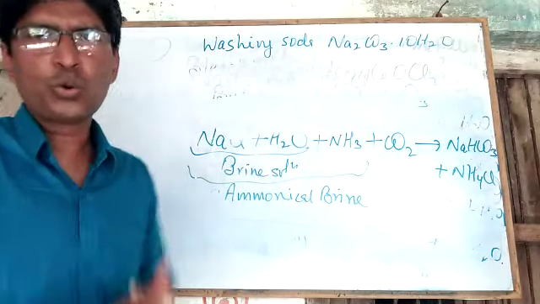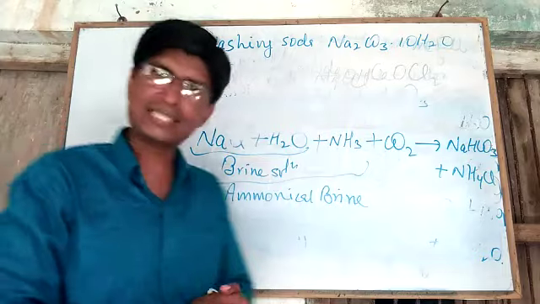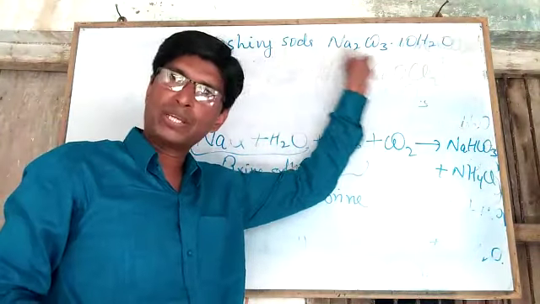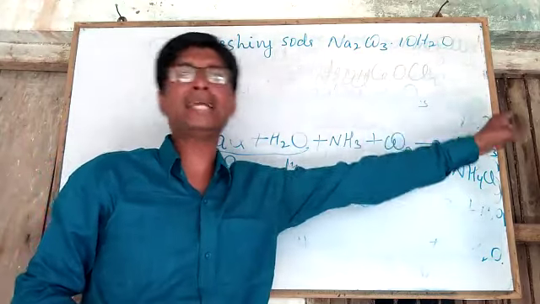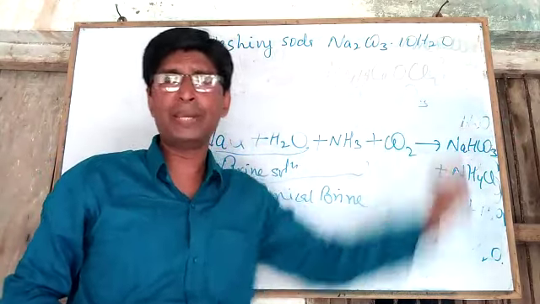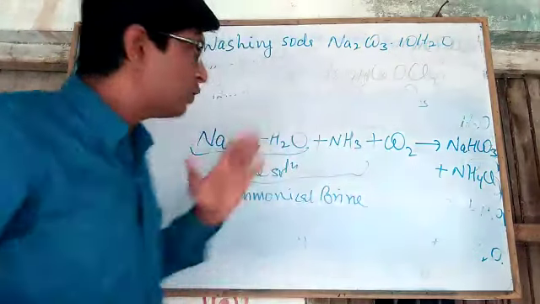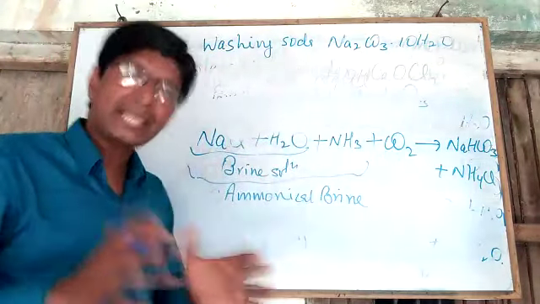Here 10H2O is the water of crystallization. So washing soda, its chemical name is sodium carbonate decahydrate, and its formula is Na2CO3·10H2O. You have already prepared baking soda.